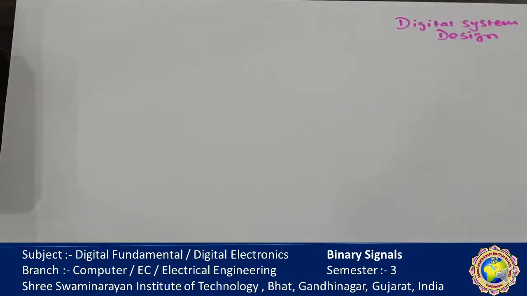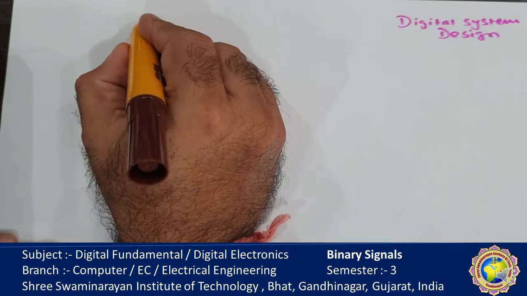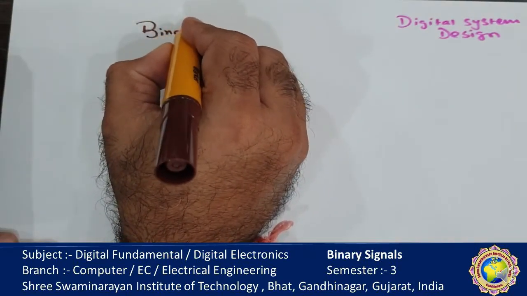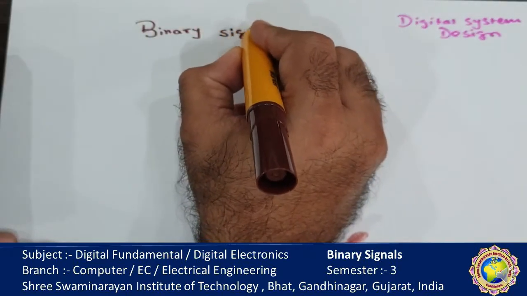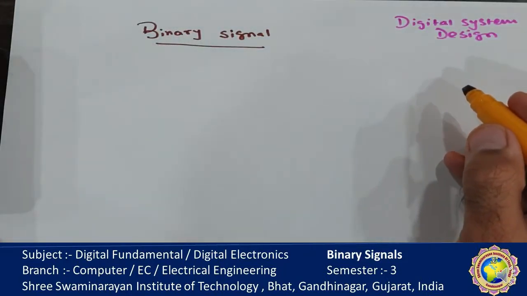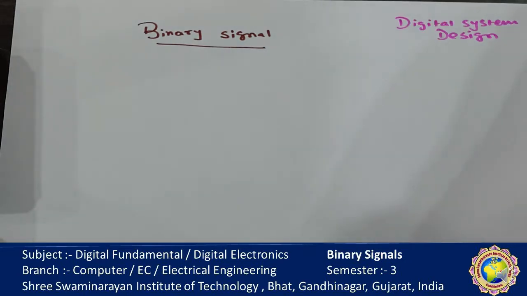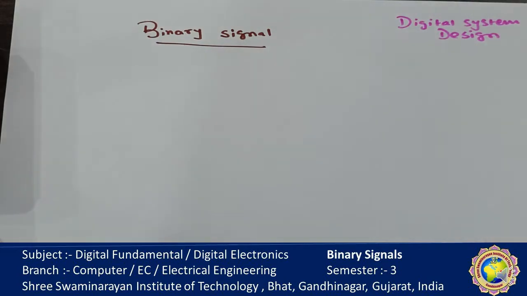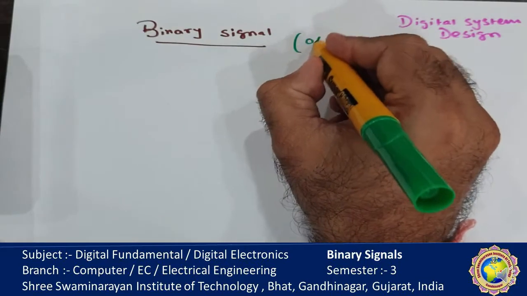Today we will discuss the binary signal. As we discussed in the last lecture, there are different binary logics. Remember that any voltage level, it may be current or voltage, that exists throughout the digital system is one of two recognized values, because a binary signal has two different possible values: logic 0 and logic 1.